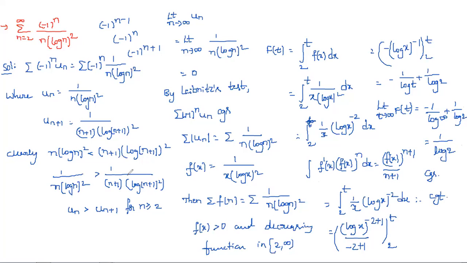And here we got it as convergent, and here also we got it as convergent. So therefore we say that the given series is absolutely convergent. Okay, this is all.